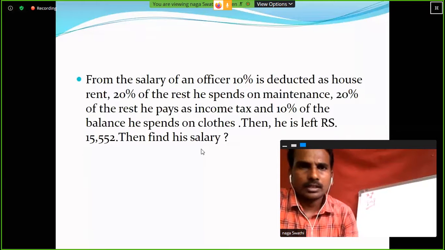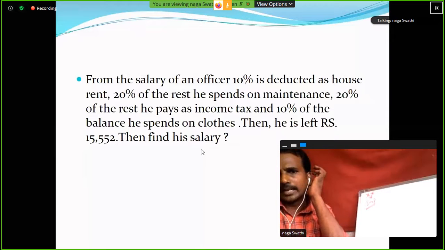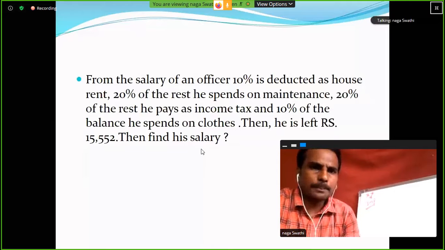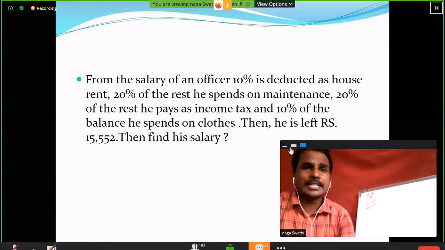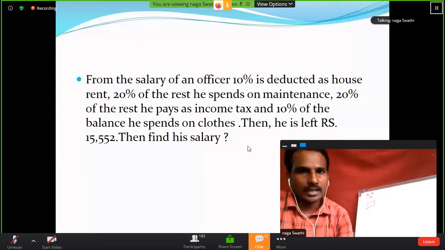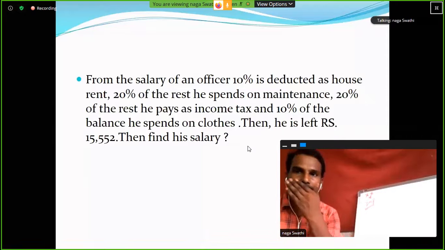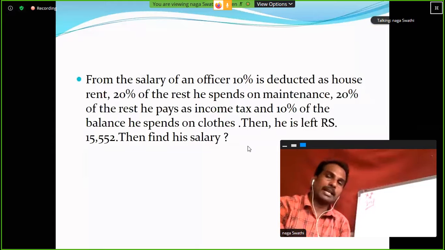From the salary of an officer, 10% is deducted as house rent, 20% of the rest he spends on maintenance, 20% of the rest he pays as income tax, and 10% of the balance he spends on clothes. Clear? Then he is left with 15,552 rupees. Then find his salary. Please underline the word rest.